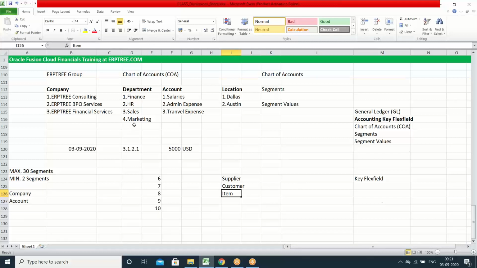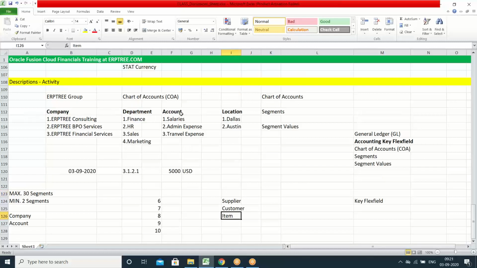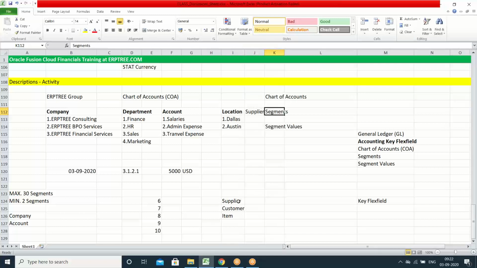So when you are creating the chart of accounts, you have to understand one important point. Within the chart of accounts, the segments you take should help us capture information in most of the applications. If I take one of the segments as supplier, I can use that segment only in the payables and purchasing applications, since supplier information and details can be captured only there.